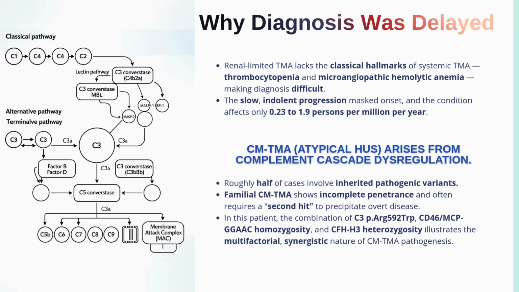Instead, the disease progressed very slowly and quietly. The patient only had mild anemia, mild creatinine elevation, intermittent microscopic hematuria, and low-grade proteinuria. Those are findings that many nephrology patients have. Naturally, it's very easy to attribute them to hypertension, aging, chronic kidney disease, or even non-specific vascular disease. That's exactly why renal-limited TMA is so difficult to recognize. The disease often hides behind very common diagnoses.